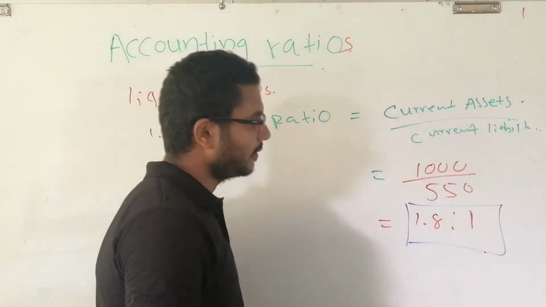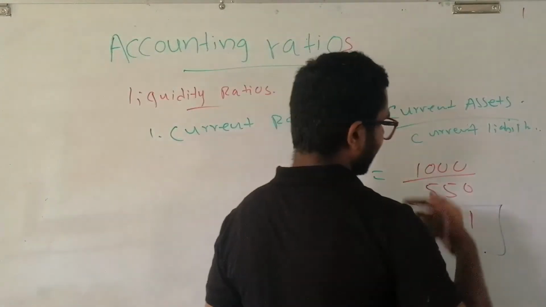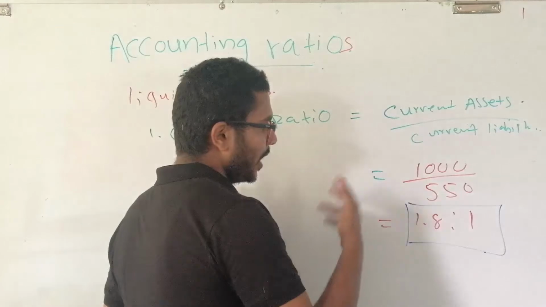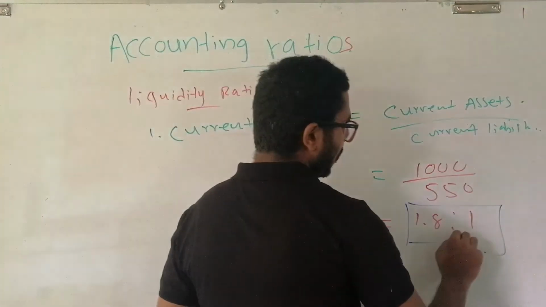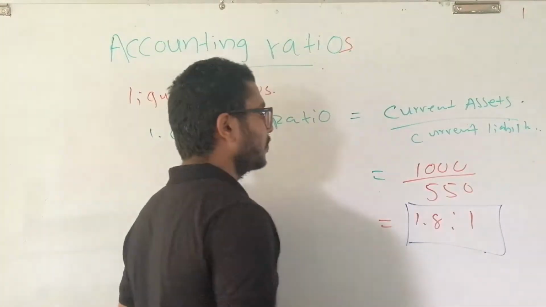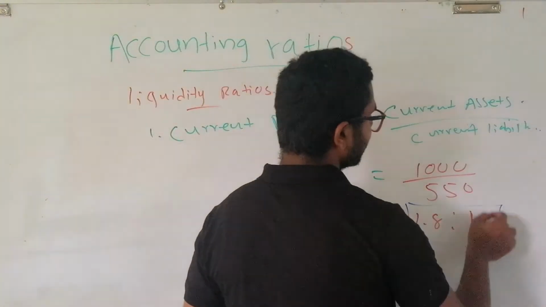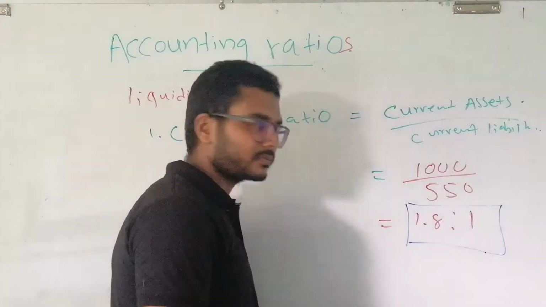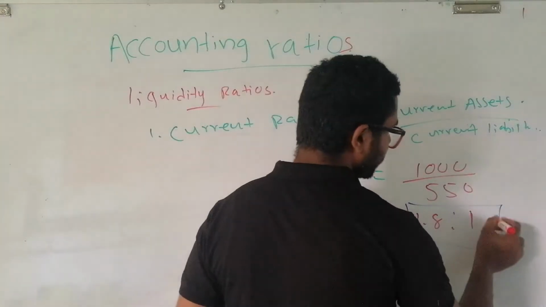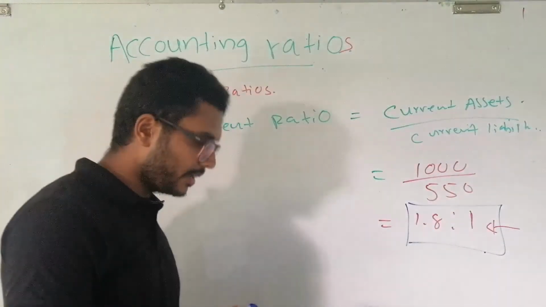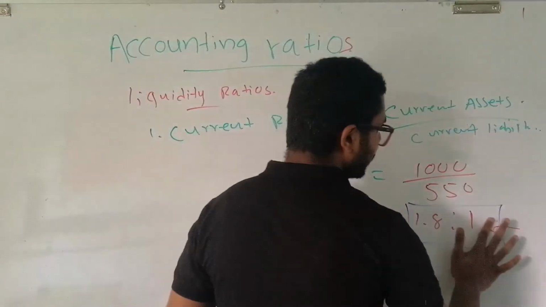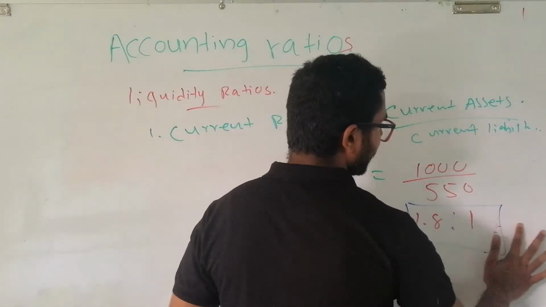You have 1.8 rupees worth of current assets to settle 1 rupee worth of current liabilities. This is the thing that you should take into your mind, and this is the most important thing. The figure is not important.